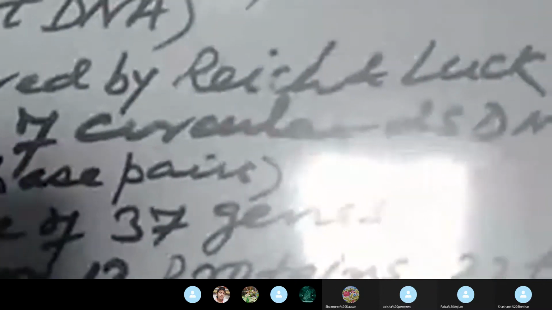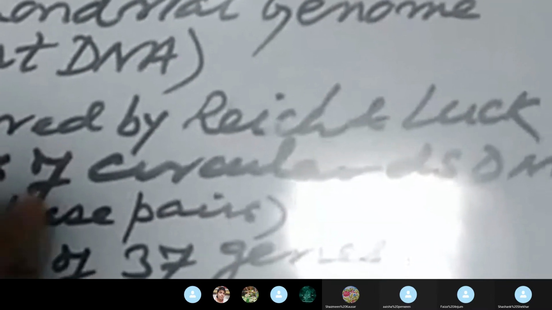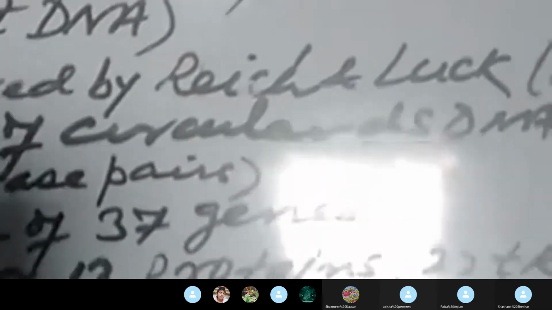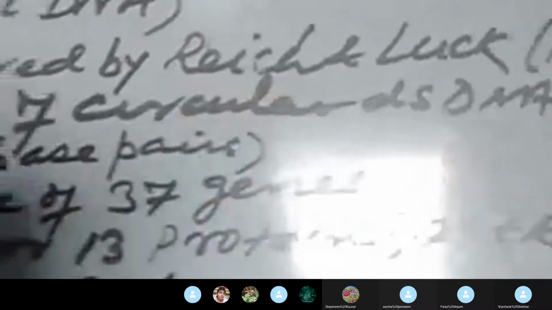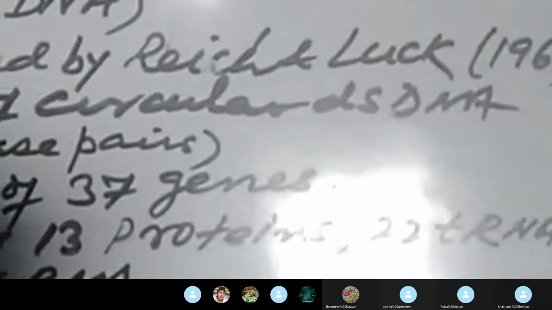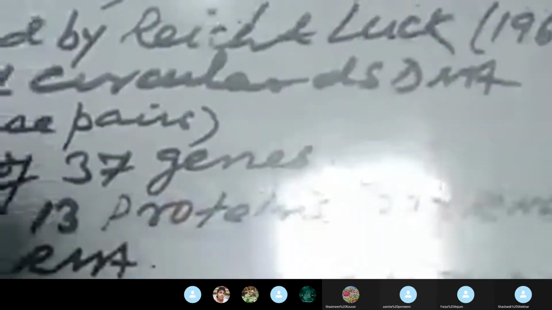Here on the whiteboard I have written the main points. The mitochondrial genome was discovered by Reich and Luck, and it consists of circular double-stranded DNA of about 16,559 base pairs in the human being. It has 37 genes: for 13 proteins, 22 tRNAs, and 2 ribosomal RNAs. The very specific point here is the compact arrangement of the genes present on the mitochondrial DNA. The presence of the D loop is a very specific feature.